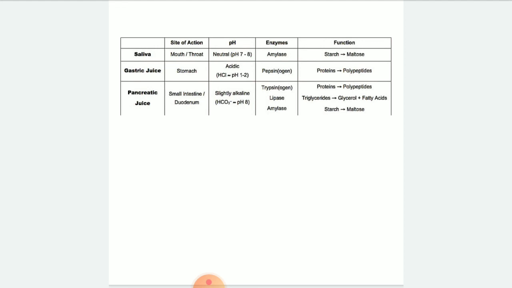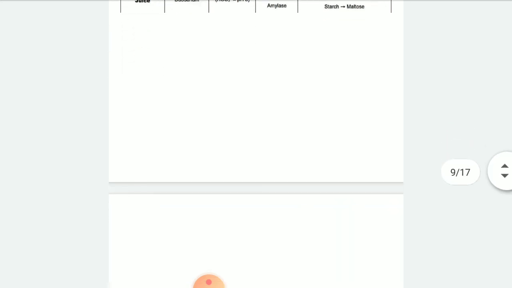Then pancreatic juices, the site is the small intestine and pH is 8. It consists of the enzymes trypsin, lipase and amylase. Process, decomposition of protein, certain carbohydrates and sugar.